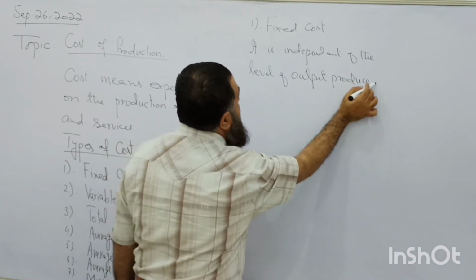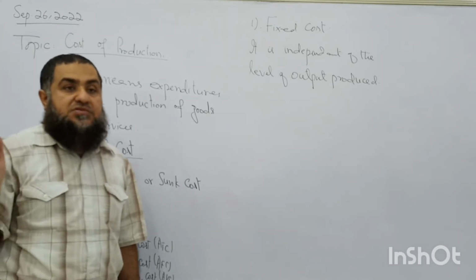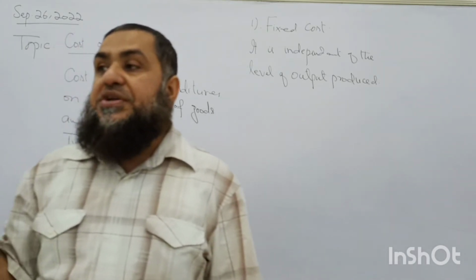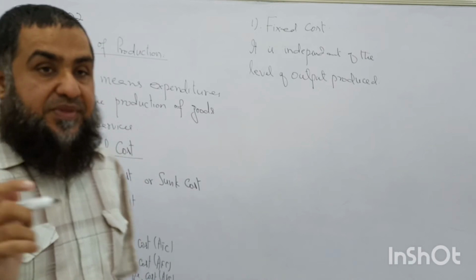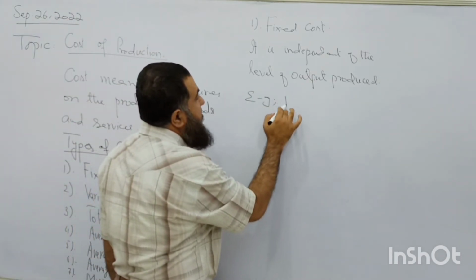Either we produce 0 level of output or 1000 or 10,000, that is not going to change. It will remain the same. Its example is rent paid for the building.